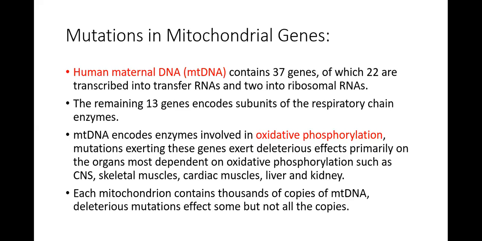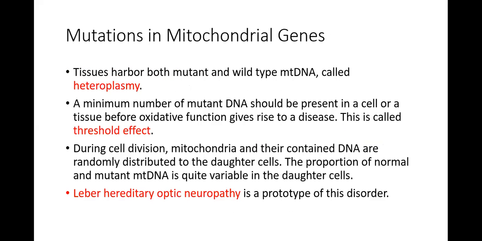Mutations in these genes exert deleterious effects primarily on the organs which require oxidative phosphorylation, such as the central nervous system, skeletal system, cardiac muscle, liver, and kidney. Each mitochondrion contains thousands of copies of maternal DNA. Deleterious mutations affect some but not all of the copies. The tissues harbor mutant and wild type maternal DNA, called heteroplasmy.